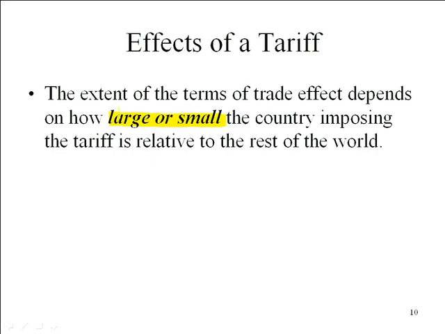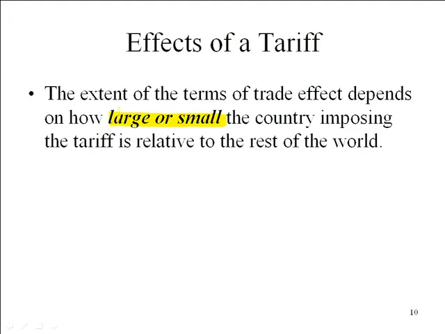China would for some goods and services, but not all. Brazil would for some goods and services, but not all. Russia would for some goods and services, but not all. Saudi Arabia would for some, but not all. Obviously oil, but you begin to trail off very, very quickly after that. So most countries in the world are considered to be relatively small countries in terms of trade volumes. Okay, any questions about tariffs or the effects of tariffs on terms of trade before we go into export subsidies?